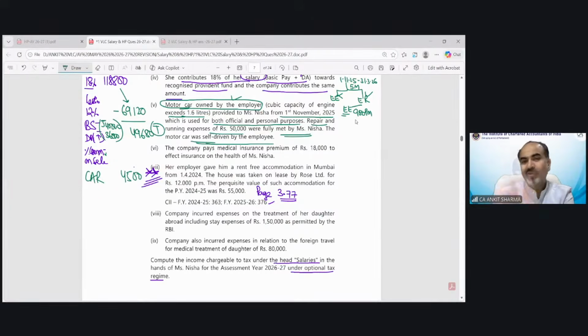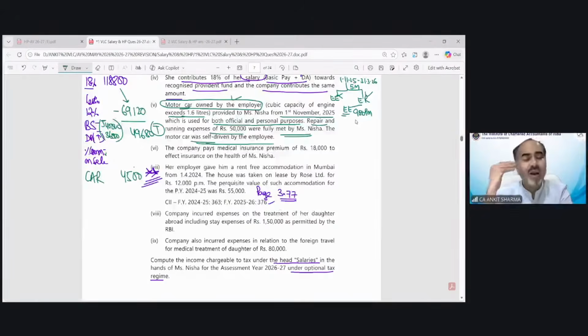So if you try to solve any point step by step, if you try to understand this point number 5 by reading, motor car owned by employer, cubic capacity, provided to Nisha from 1st November, used for official purpose, repair running expenses 50,000 met by Nisha, car self-driven. If you read the paragraph like this and start thinking which case would be applicable, which would be the correct answer, 900, 1800, 2400, whatever it is, you will be confused. This is not the way. You would not be able to get the answer by reading the question.